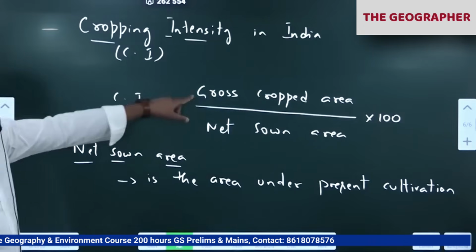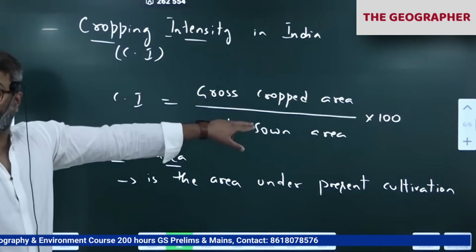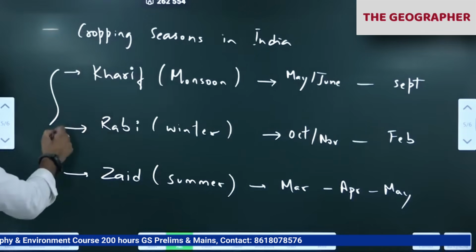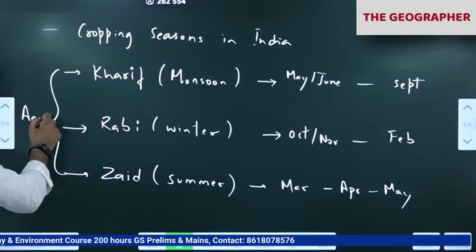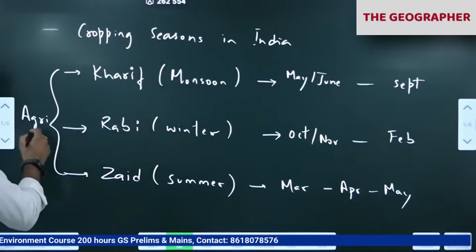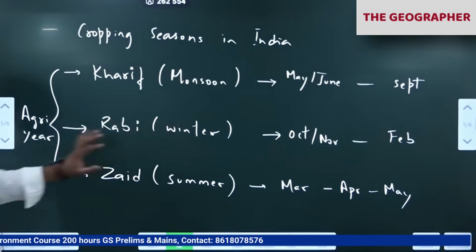Next, gross cropped area is the area sown more than once in an agricultural year. Agricultural year consists of 3 seasons. We start with May, June, till next May is the agricultural year. Agricultural year consists of how many seasons? 3. Remember that.